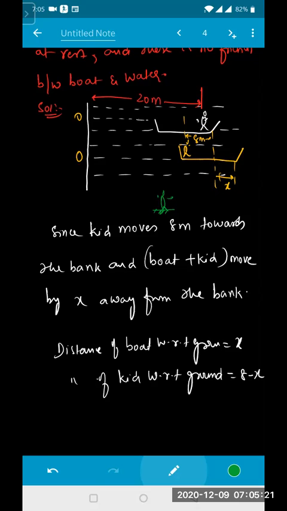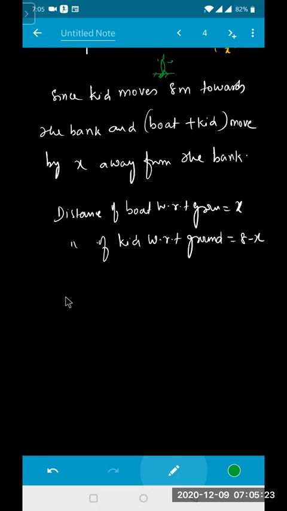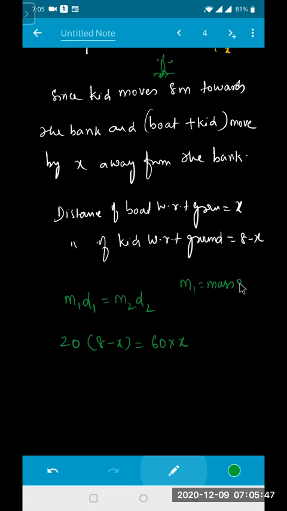So as there is no external force on the system, I can write here m1 d1 will be equal to m2 into d2. Right? Yes, sir. So this is nothing but 20 into d1, which is 8 minus x, equals 60 into x. This is the mass of the kid and this is the mass of the boat. m1 is equal to the mass of kid, how much was given? 20 kg. m2 is equal to the mass of boat, that is 60. So simplify this and see how much you get.